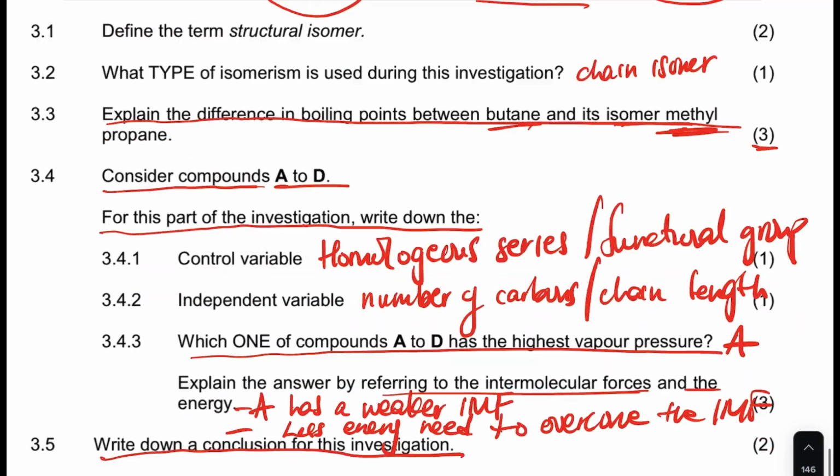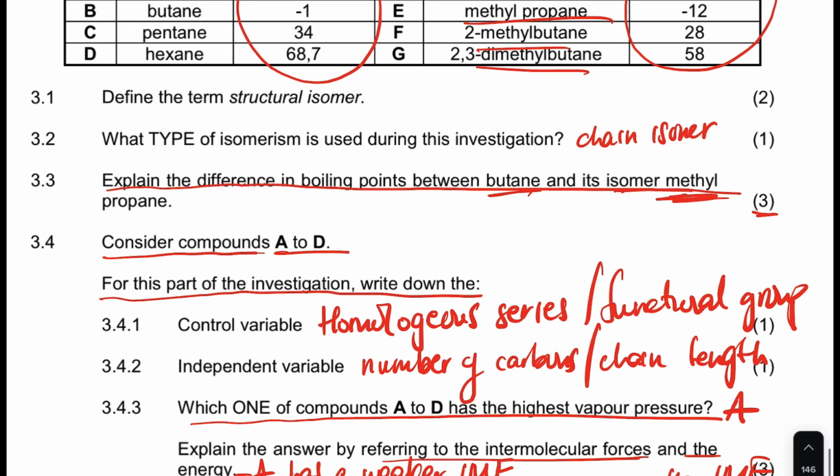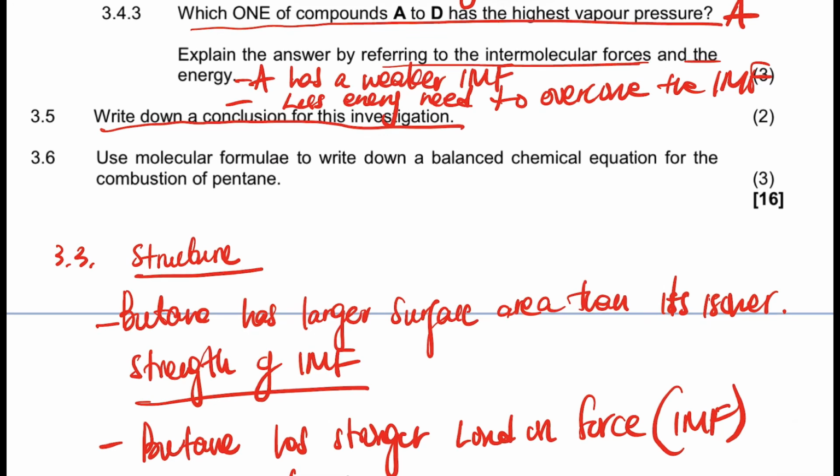And the independent variable, we stated, is going to be the number of carbons. So you conclude, you say, the more the number of carbon atoms, the higher the boiling point, right?